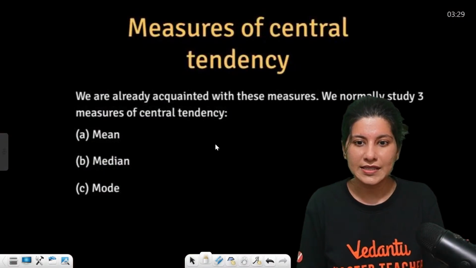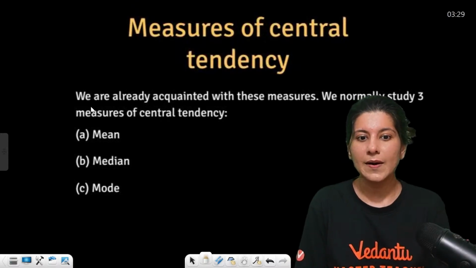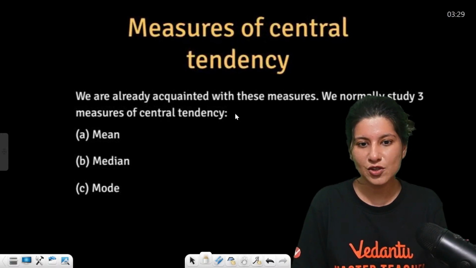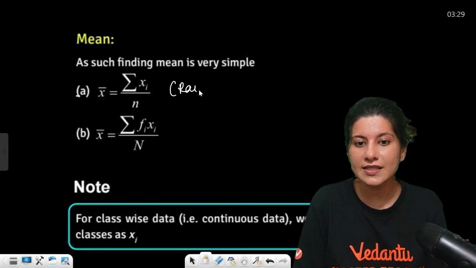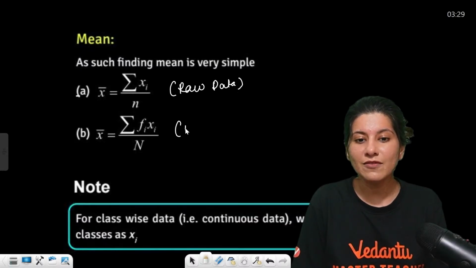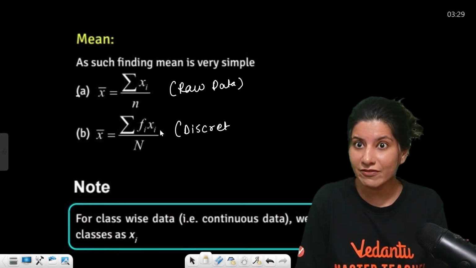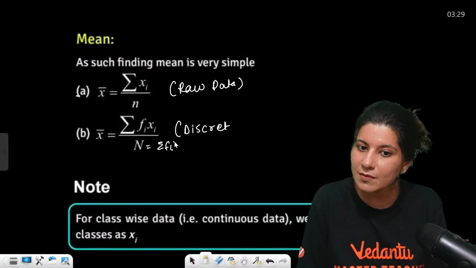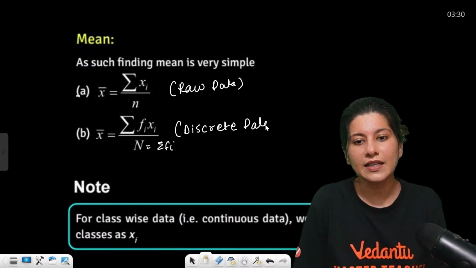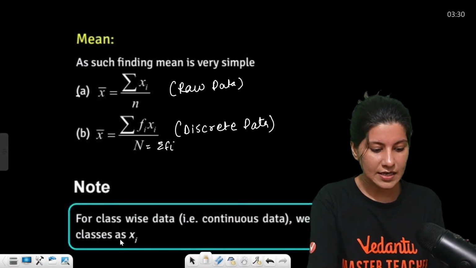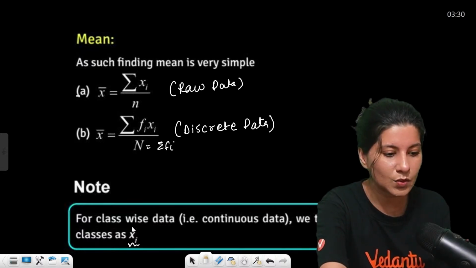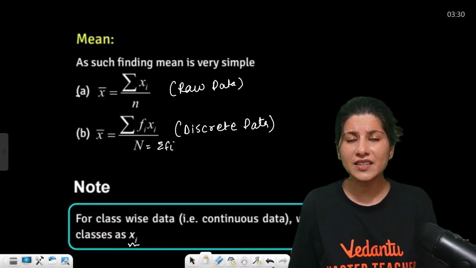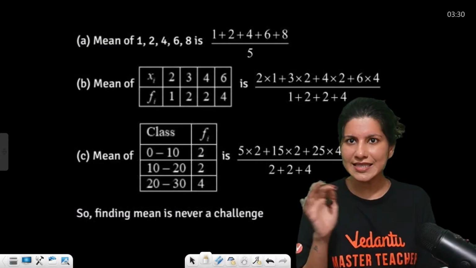Okay. So yes, let me just revise a bit. We are already acquainted with these measures: mean, median, mode. Now mean for raw data is sigma xi upon n. Mean for discrete data, can you see, is sigma fi xi upon capital N. What is capital N? Sigma fi is capital N. Discrete data, correct? And for continuous data, understand, we take midpoints of classes as xi. So midpoint will be taken in case of continuous data, so it will get converted into discrete only.